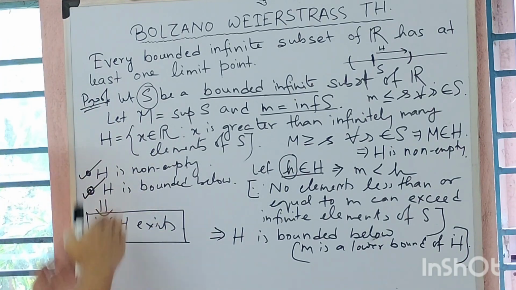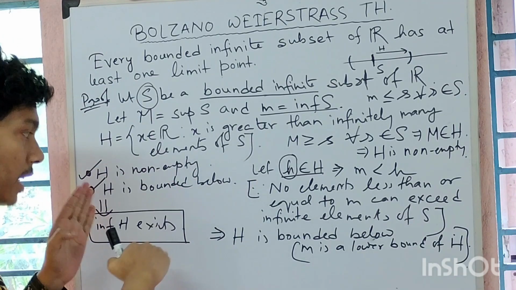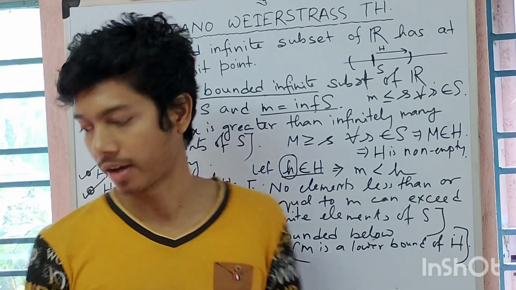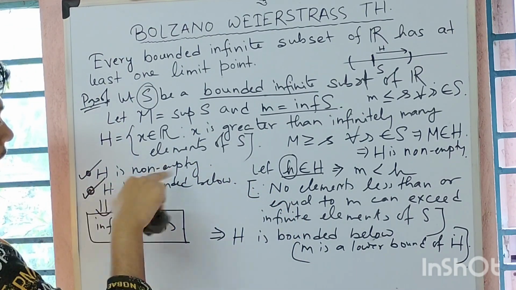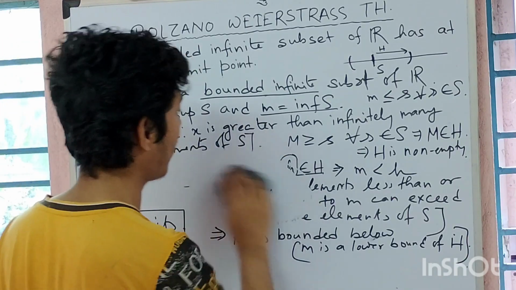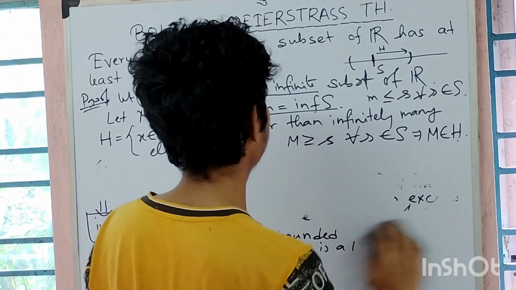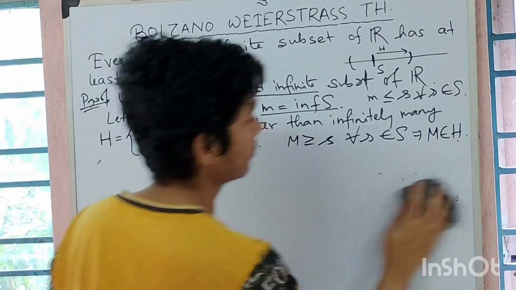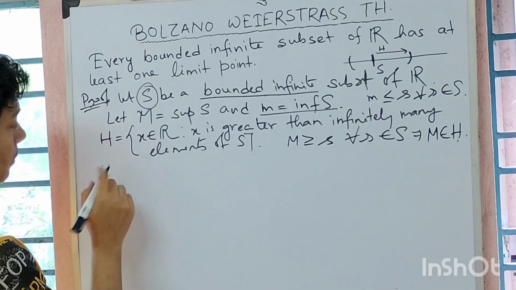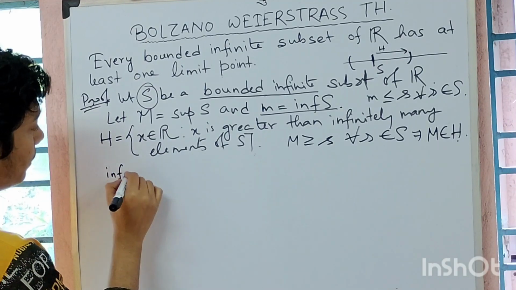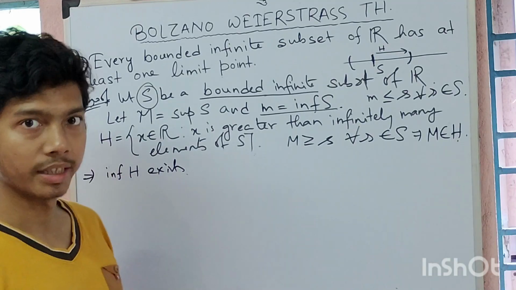So now I can write that just because H is non-empty and H is bounded below, the infimum of H exists. Now I am erasing all these things because I have proved this, and I am writing that the infimum of H exists. It implies the infimum of H exists.